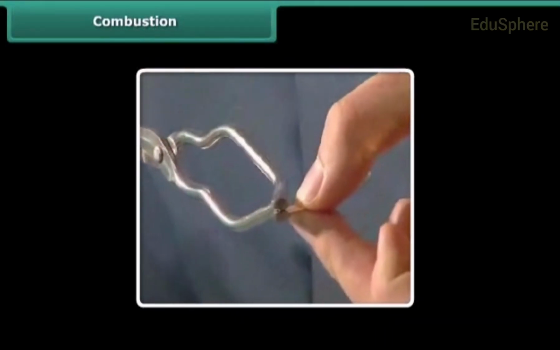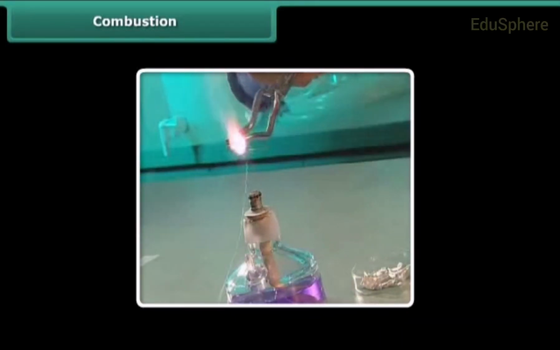Rohan is performing a simple activity. He is burning a magnesium wire on a flame. Notice carefully. Heat and light is also produced along with magnesium oxide. Now look at the burning of coal.